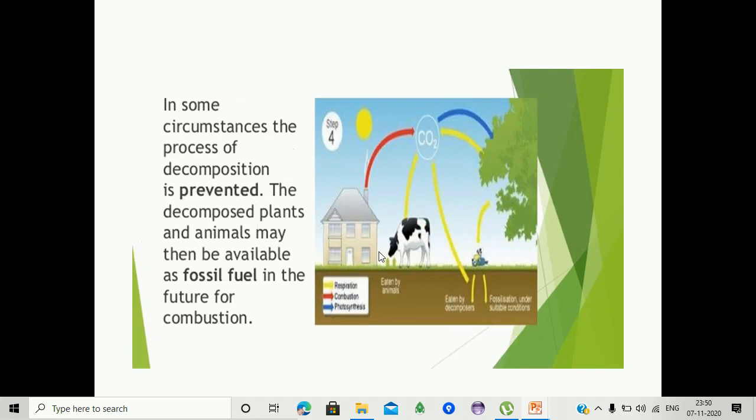Next one, in some circumstances, whenever plants or animals die, the decomposition by microorganisms leads to the release of carbon. Whenever the decomposition by microorganisms is prevented, then the dead plants and animals may become available as fossil fuel in the future for combustion. We are observing petrol, kerosene, gas. These are the fossil fuels. The prevention of decomposition leads to the formation of fossil fuels.